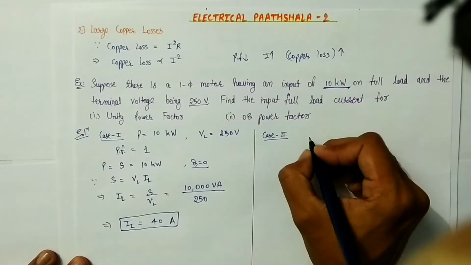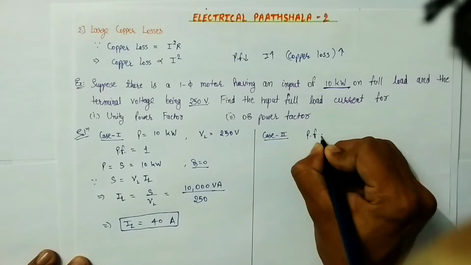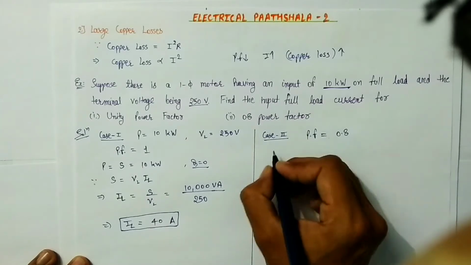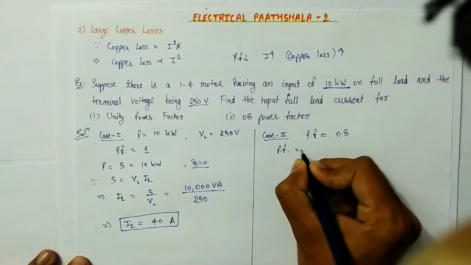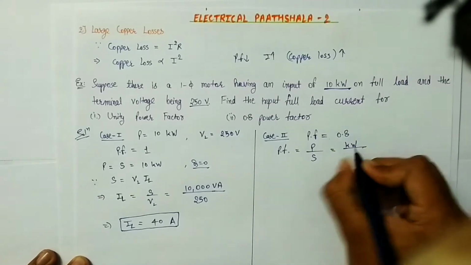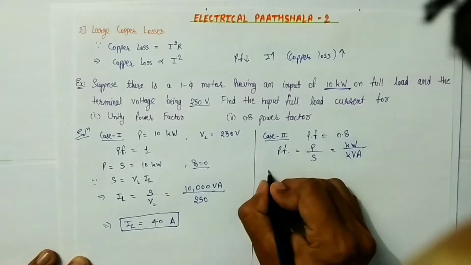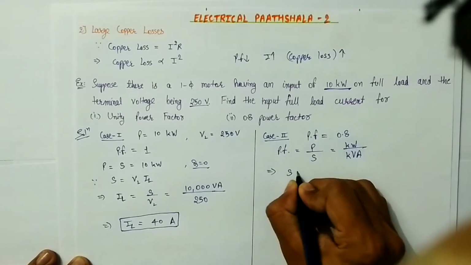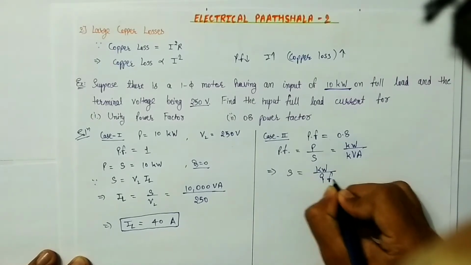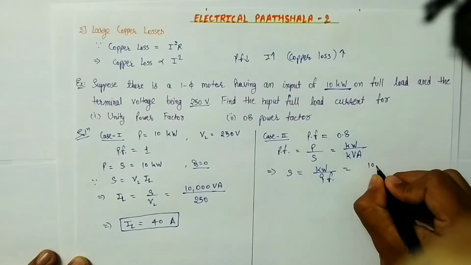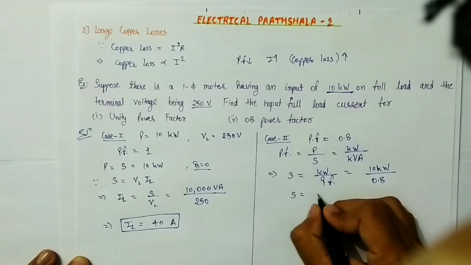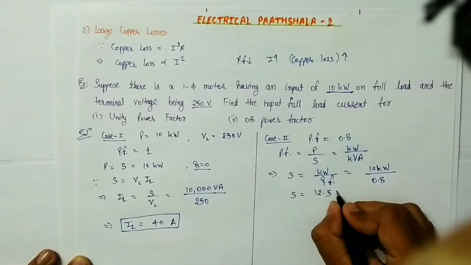Now let's see what happens in the second case, which is the power factor of the system is 0.8. Now according to the general definition, power factor is given by active power to the apparent power, or we can say kilowatts to kilovolt ampere. Now from here we will find our apparent power, that is S is equals to kW by power factor. So kW is given in the question, which is 10 kilowatt, and power factor is 0.8. From here we will get our apparent power, and that will be 12.5 kVA.